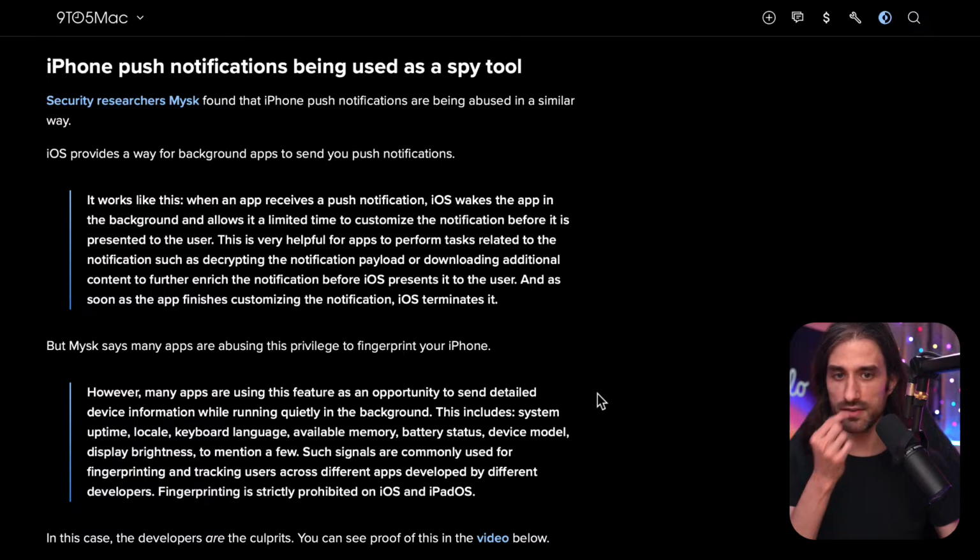running some code. Or even, what can be done is that when a notification is received on the device, it can be encrypted, so the app has the possibility of decrypting it. Or the notification could also involve assets which are not included in the payload, because the payload is very limited in size, and the app can download the asset before showing the user the notification. And what can be done is that the app can use this as an opportunity to run some code and then never show the actual notification. This way, apps, or rather maybe SDKs within apps, can collect fingerprints about the state of a